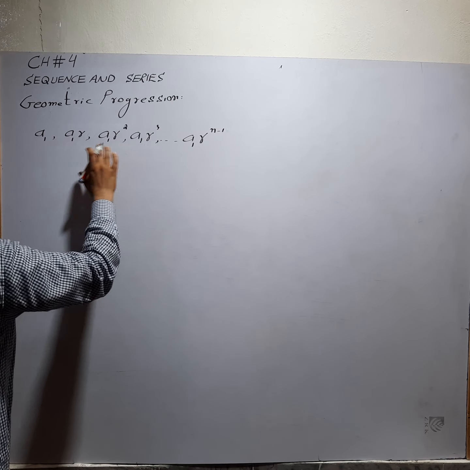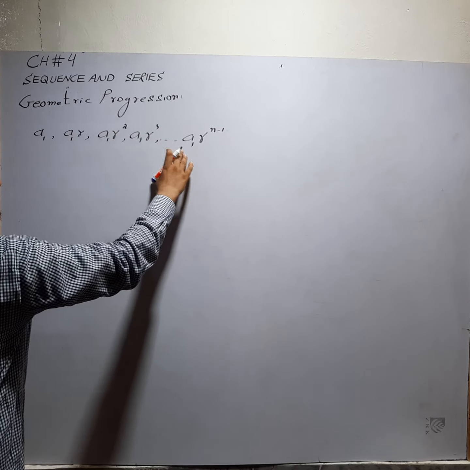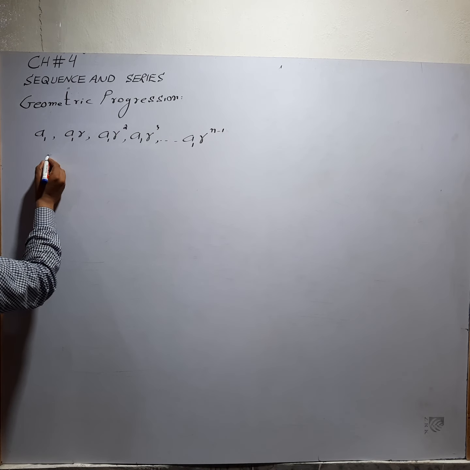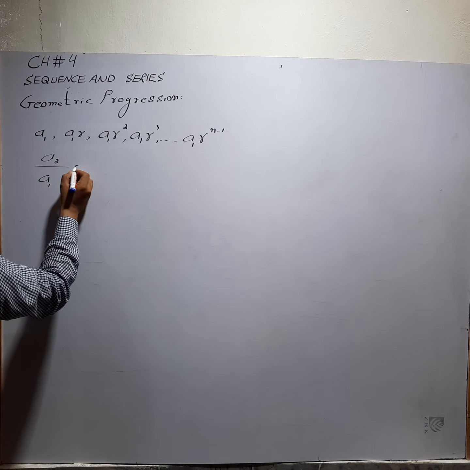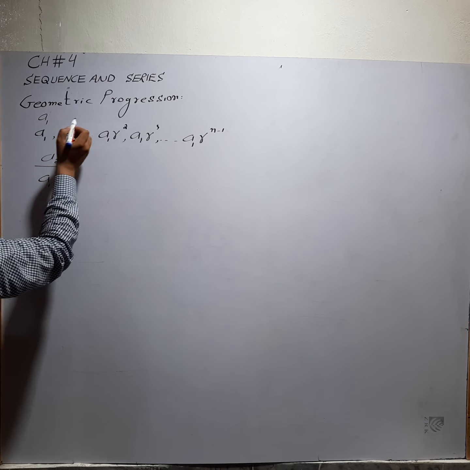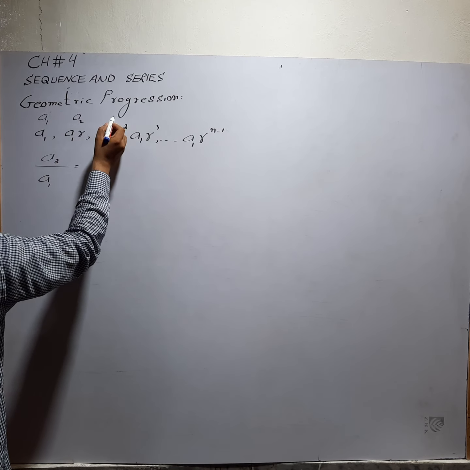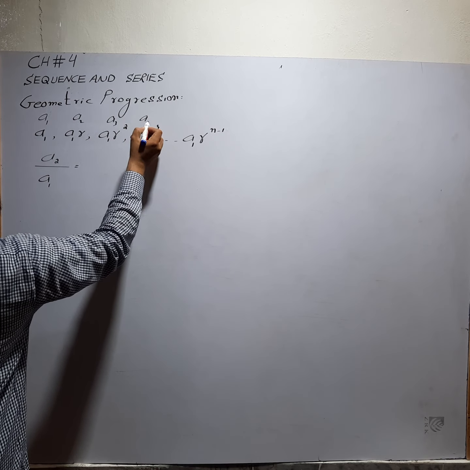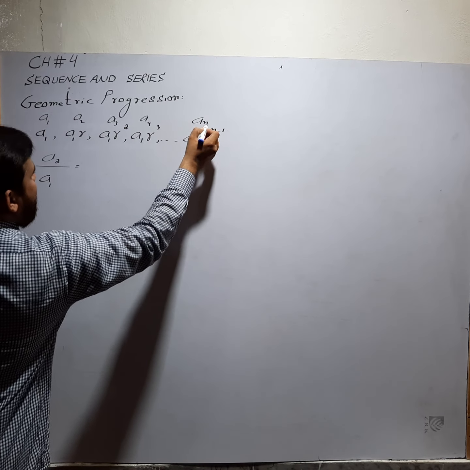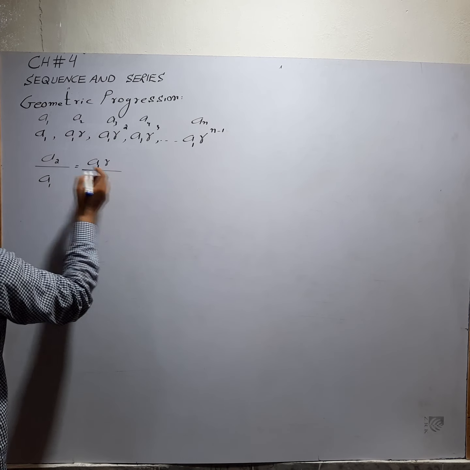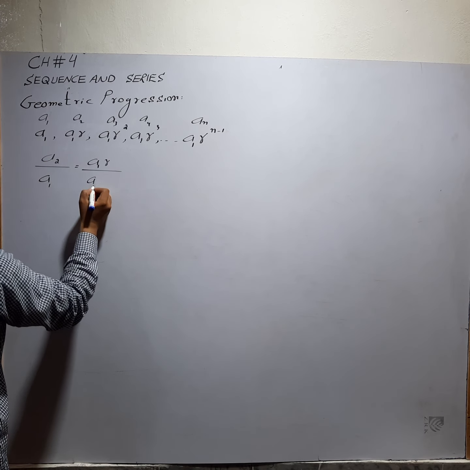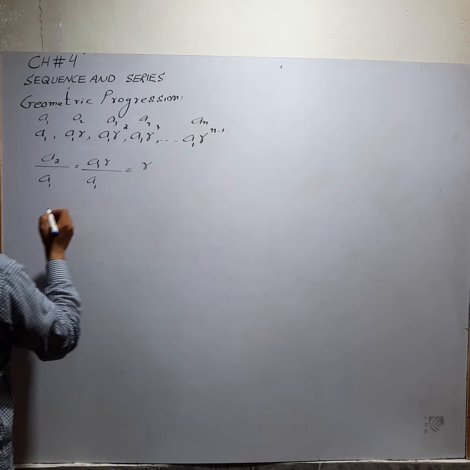What is the property of this type of sequence? If we divide the second term by the first term, where this is the first term, this is the second, this is the third, this is the fourth, and this is the nth term, then a2 over a1 after simplification is equal to r.